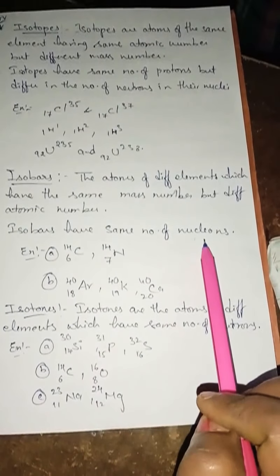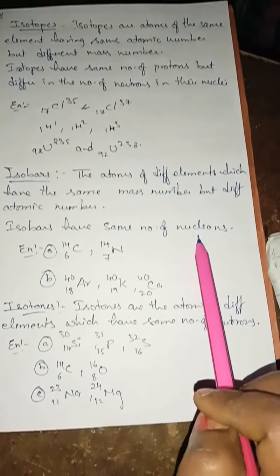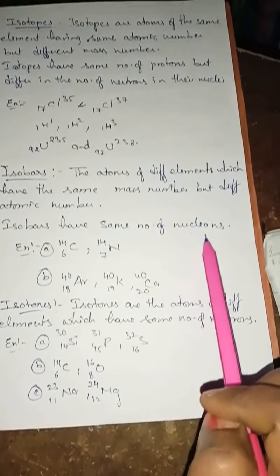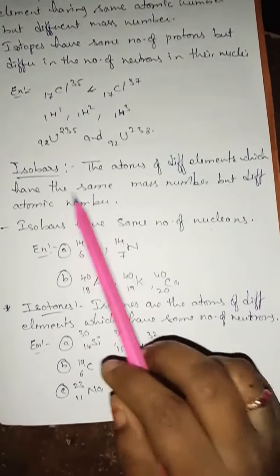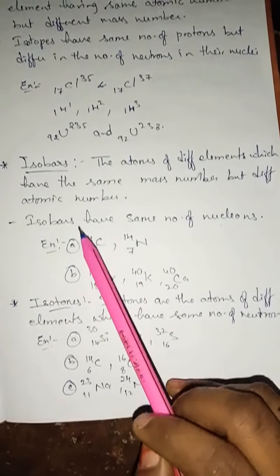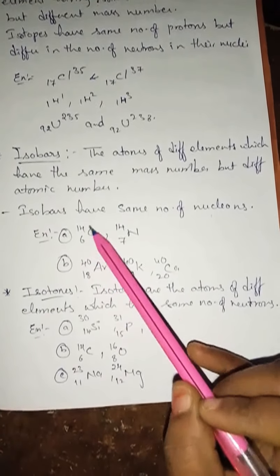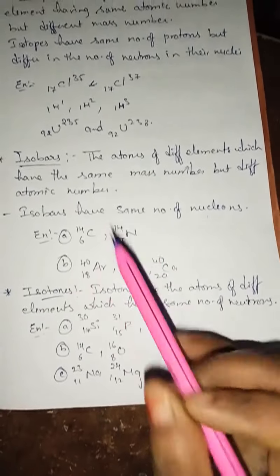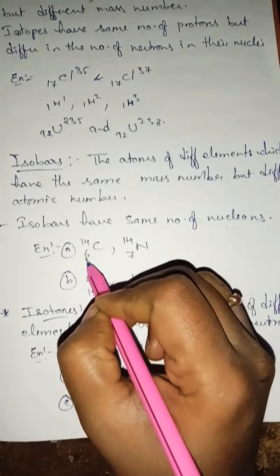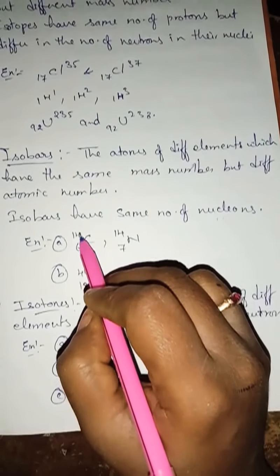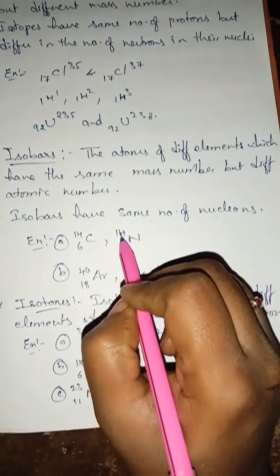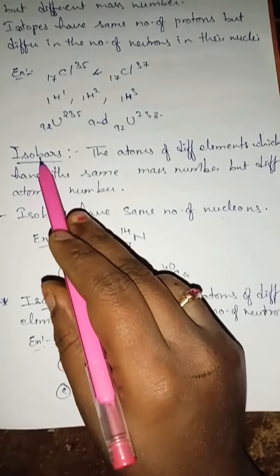What do you mean by nucleons, children? Nucleons are nothing but the number of protons plus neutrons present in the nucleus of an atom. Understand? So isobars are nothing but the atoms of different elements which have the same mass number but different atomic number. Here the example: carbon 6 14, nitrogen 7 14. Carbon's atomic number is 6, nitrogen's atomic number is 7, but they have the same mass number, 14. So this type of things are called isobars.